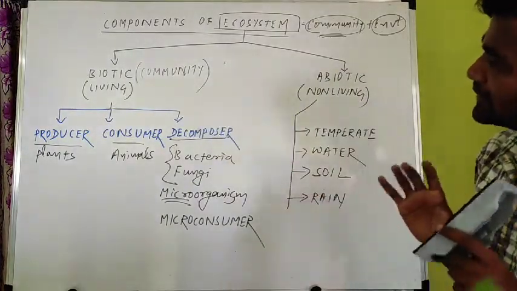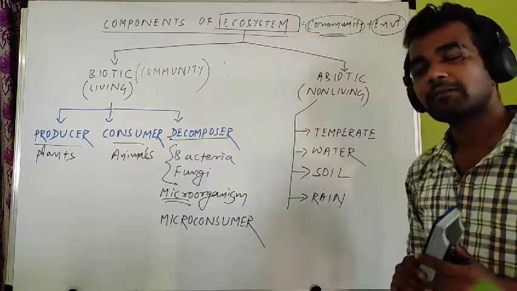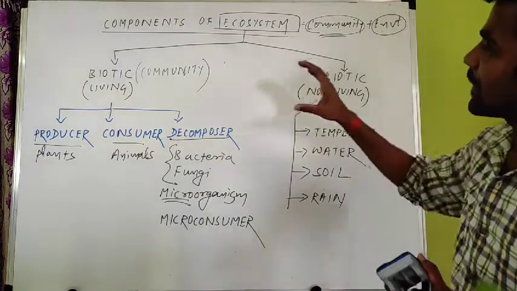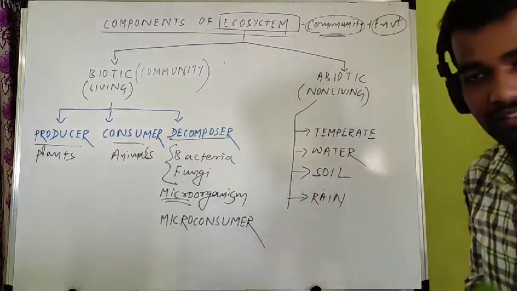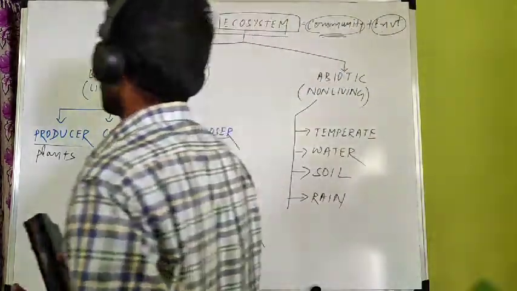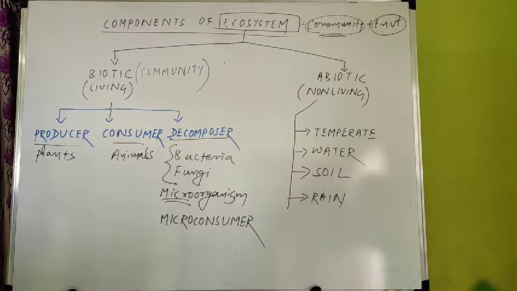In this chapter on organisms and population, we will discuss one by one about the biotic components as well as the abiotic components. So today we will start with the abiotic component. Now this part is clear to all, so I am going to remove it.